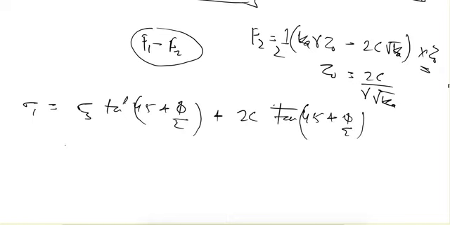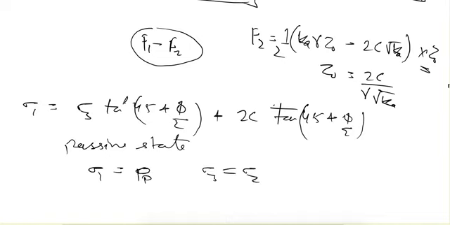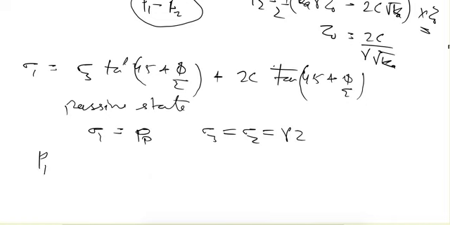In passive state, sigma 1 is equal to the passive pressure and sigma 3 is equal to the vertical pressure, that is sigma z, which is equal to gamma z. So passive pressure is equal to Kp gamma z plus 2c under root of Kp, where Kp is the passive earth pressure coefficient.